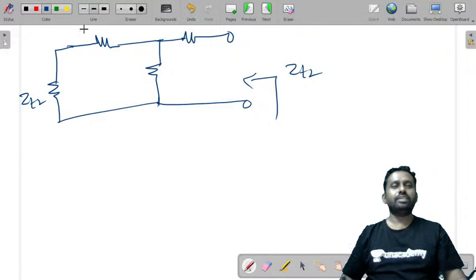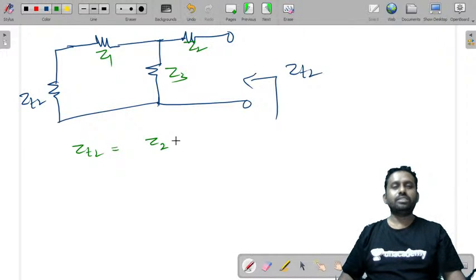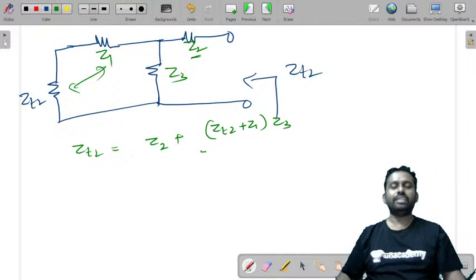So let us consider this as Z1, Z2 and Z3. So you can write ZT2 is equal to again Z2 plus, these two will be in series, so (ZT2 plus Z1) into Z3 by Z3 plus ZT2 plus Z1.